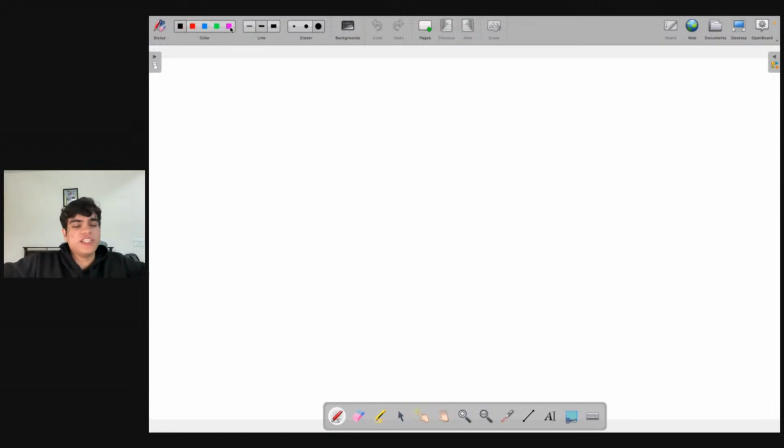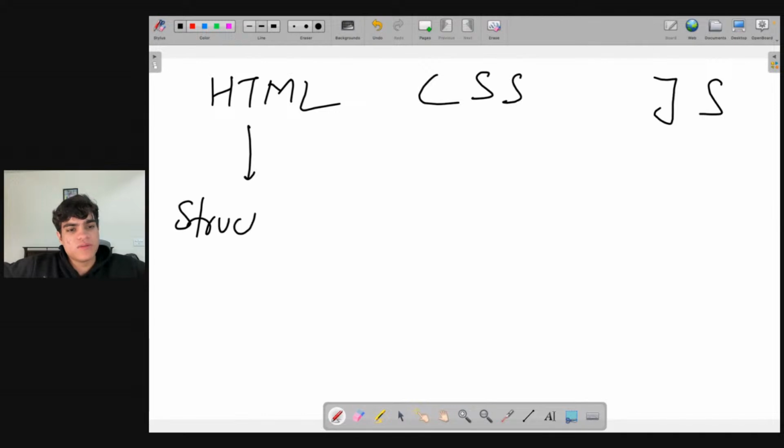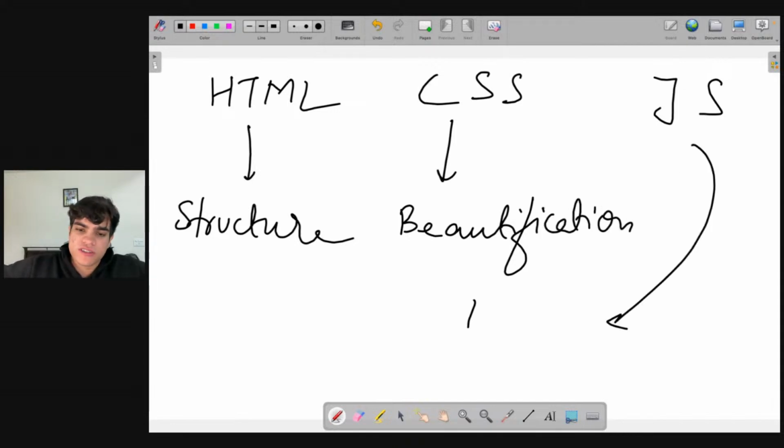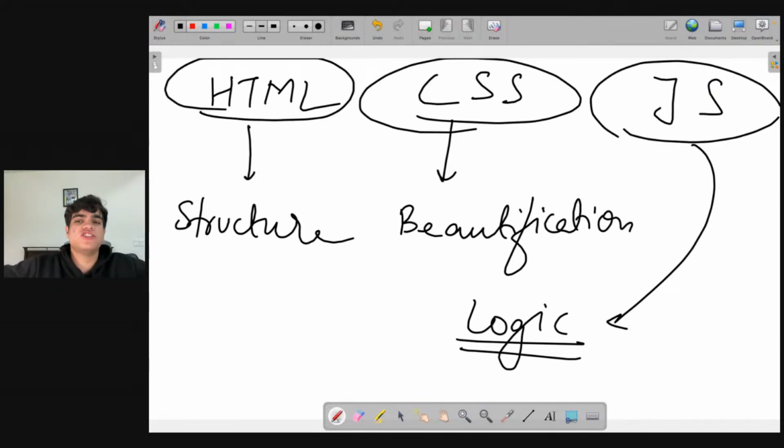You need to understand that to build any website, you need HTML, CSS, and JavaScript. HTML is the structure of your entire website. CSS is the beautification part, and JS is your logic. HTML is the structure, CSS is the beautification, JS is the logic. Combining these three, today we'll be making the Tic Tac Toe game.